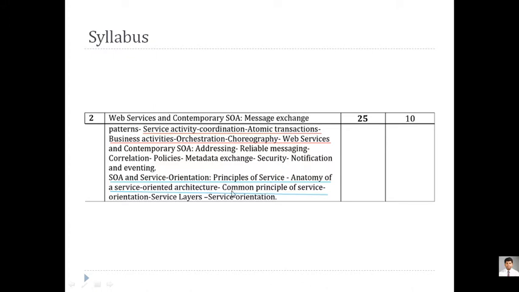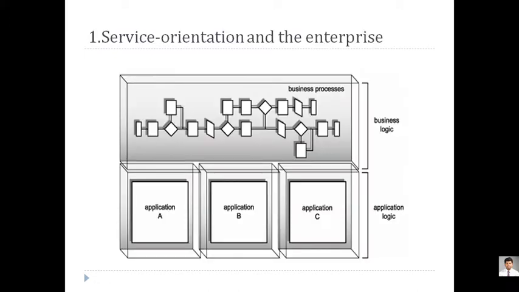So what is most important about this sub point is what are the common principles of service oriented architecture, that is service layer and service orientation. So the focus will be on that part. But apart from that, we need to know what is the anatomy of service oriented architecture. So we'll talk about the anatomy of service oriented architecture, and we'll go into detail about the common principles of service oriented architecture. Now this diagrammatic representation shows service orientation and the enterprises.